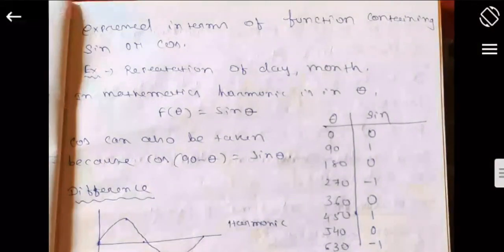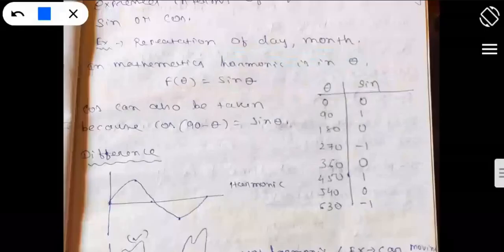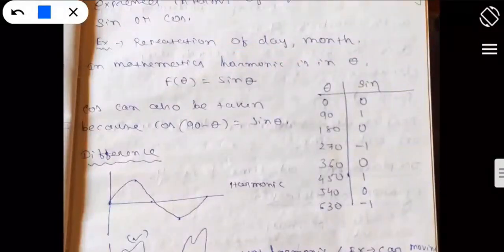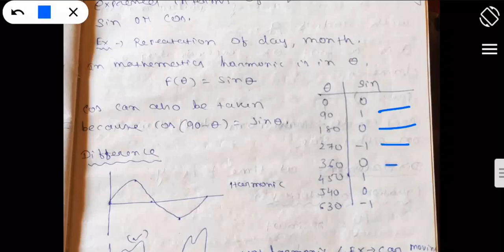How? If you can see this table, you can get the picture clearly that with increasing the value of theta, the numbers after a certain endpoint are being repeated again. For example, if I take the theta value and the sine value here, for 0 degree it is giving me the value 0, for 90 degree it is giving 1, for 180 degree it is giving 0, again for 270 degree -1, and 360 degree is 0.